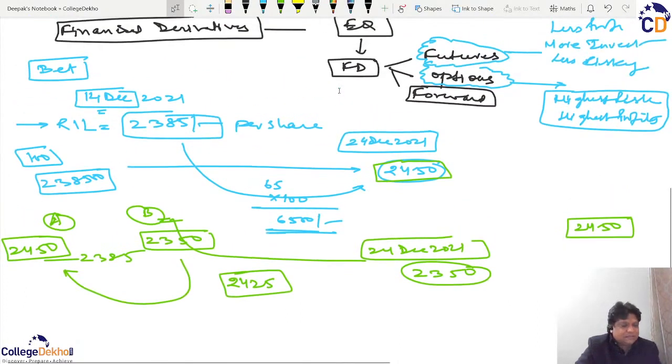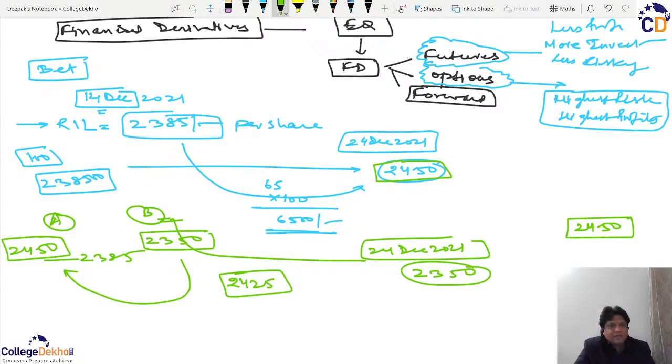If I buy a simple financial asset, that is equity, then it is an asset acquired by me. And if the price goes up, I can sell and book the profit. If the price goes down, then I will either not sell it, or if I sell it, I will have to book the loss.